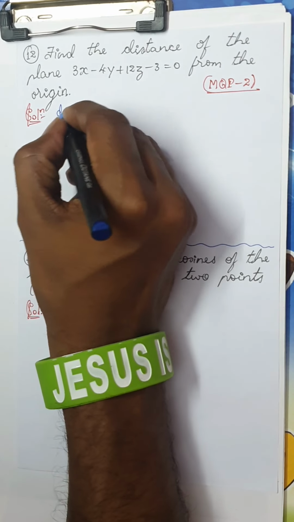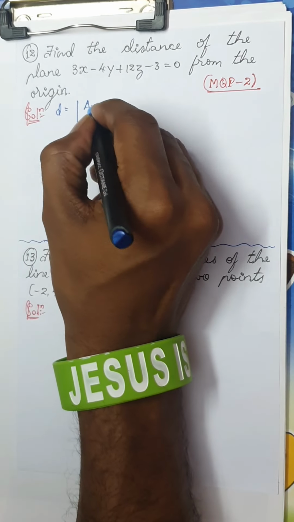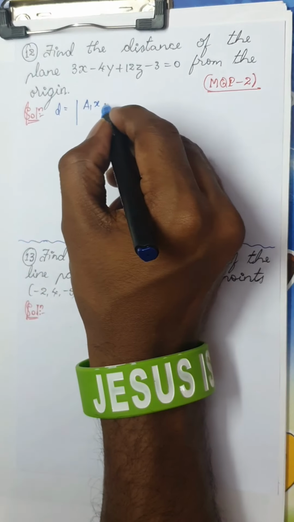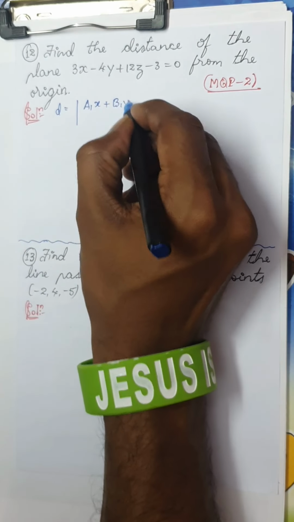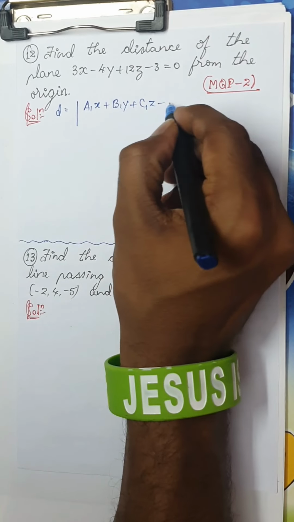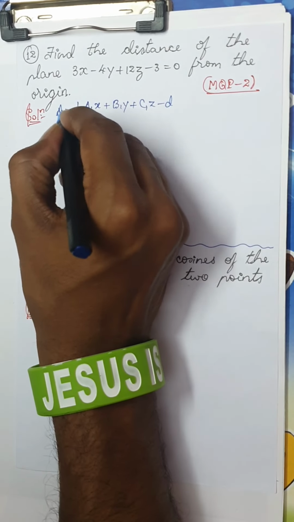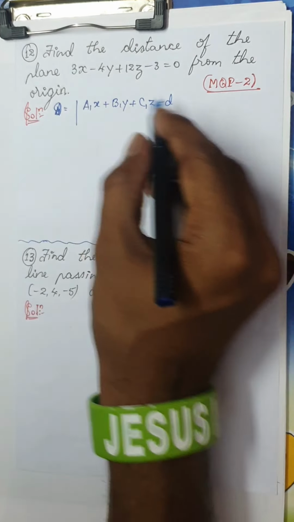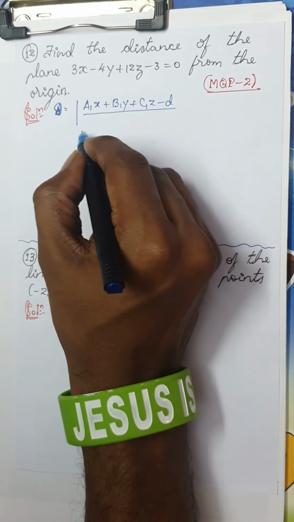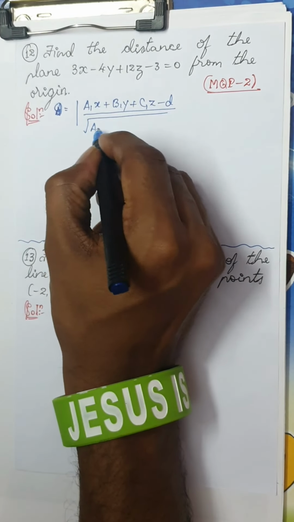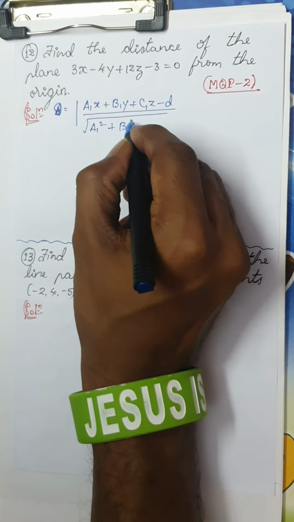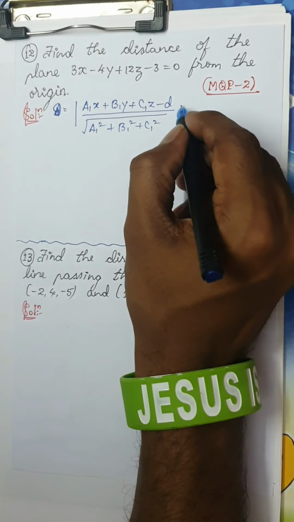Let me use the textbook formula itself. D is equal to a1x plus b1y plus c1z minus d, divided by the square root of a1 square plus b1 square plus c1 square.